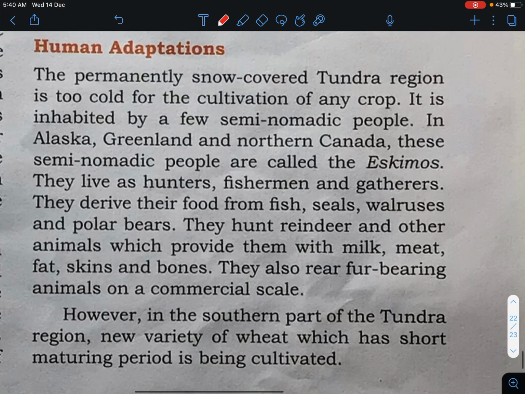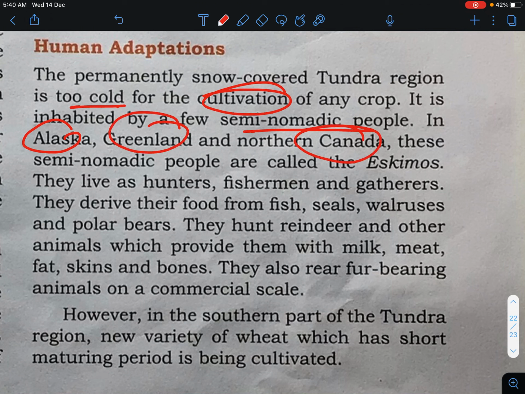Now about human life: the permanently snow-covered tundra region is too cold for the cultivation of any crop. Since the region is too cold and not fit for cultivation, they do not grow any type of crop. It is inhabited by a few semi-nomadic people. In Alaska, Greenland, and northern Canada, these semi-nomadic people are called the Eskimos.